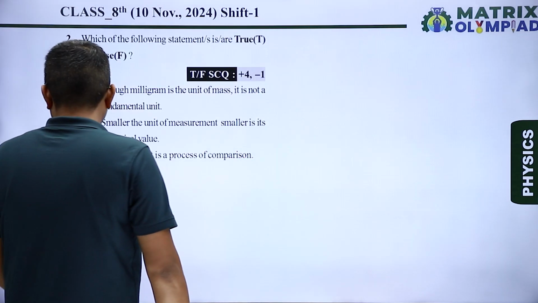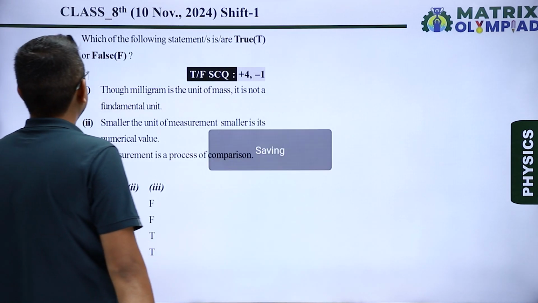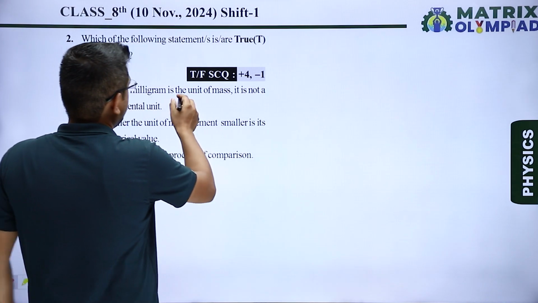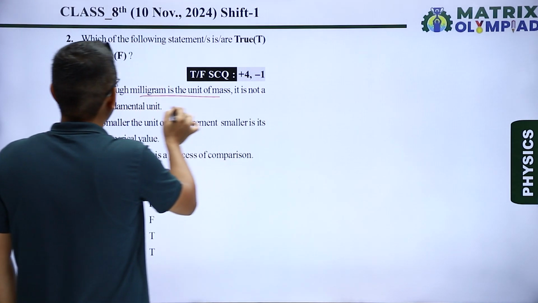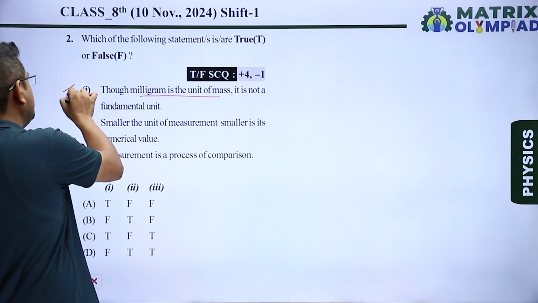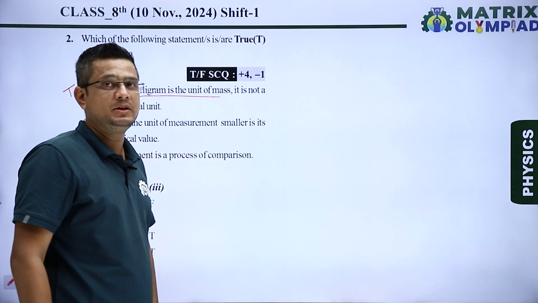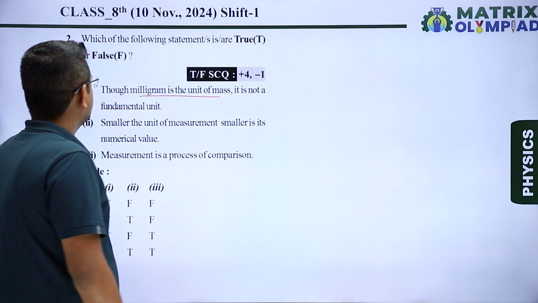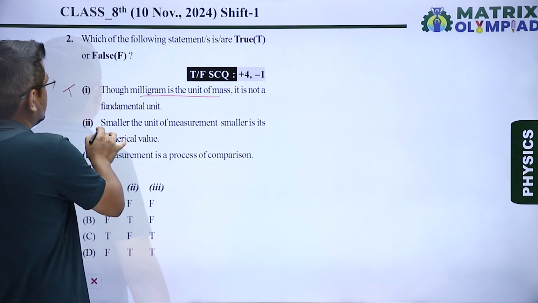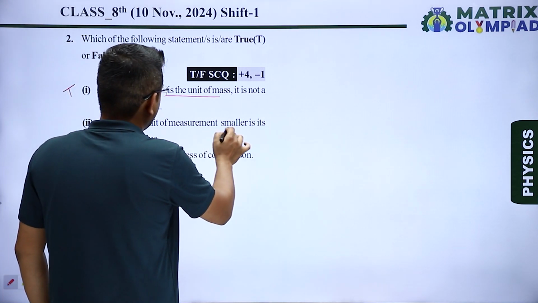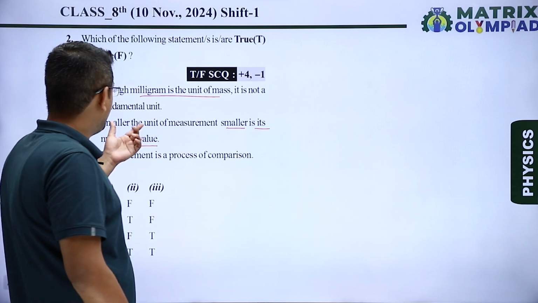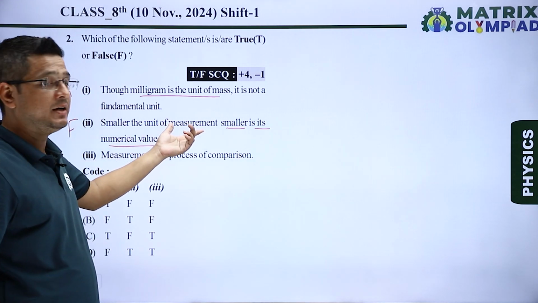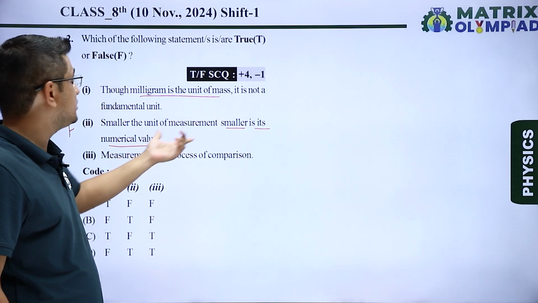Question number 2, true false question. Let's check. Though milligram is a unit of mass, yes, this is true, it is not a fundamental unit. That is a true statement. Milligram is not a fundamental unit. Kilogram is a fundamental unit. Smaller the unit of measurement, smaller is its numerical value. This is a false statement.